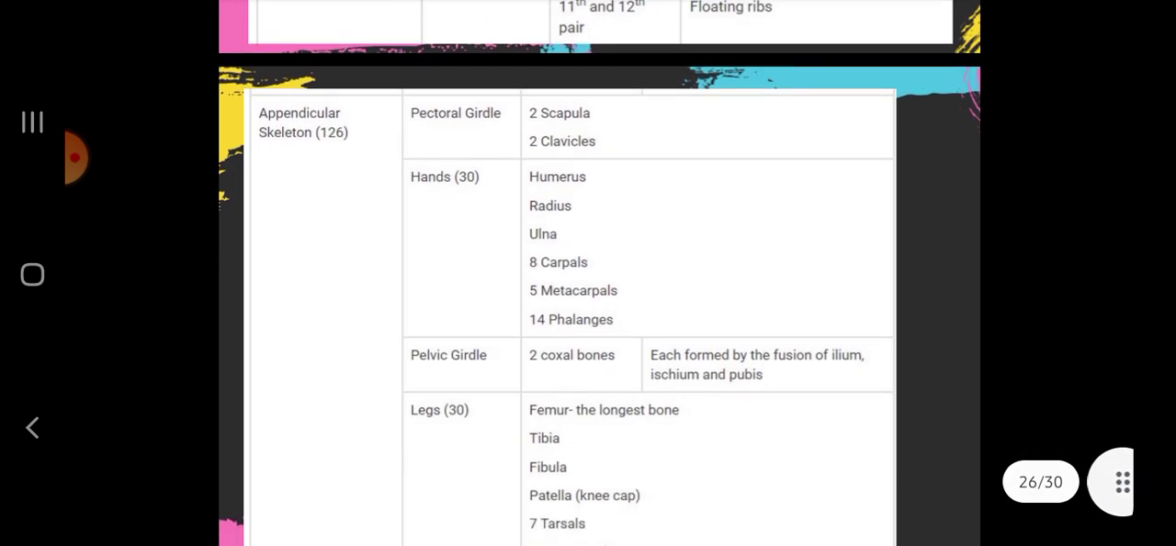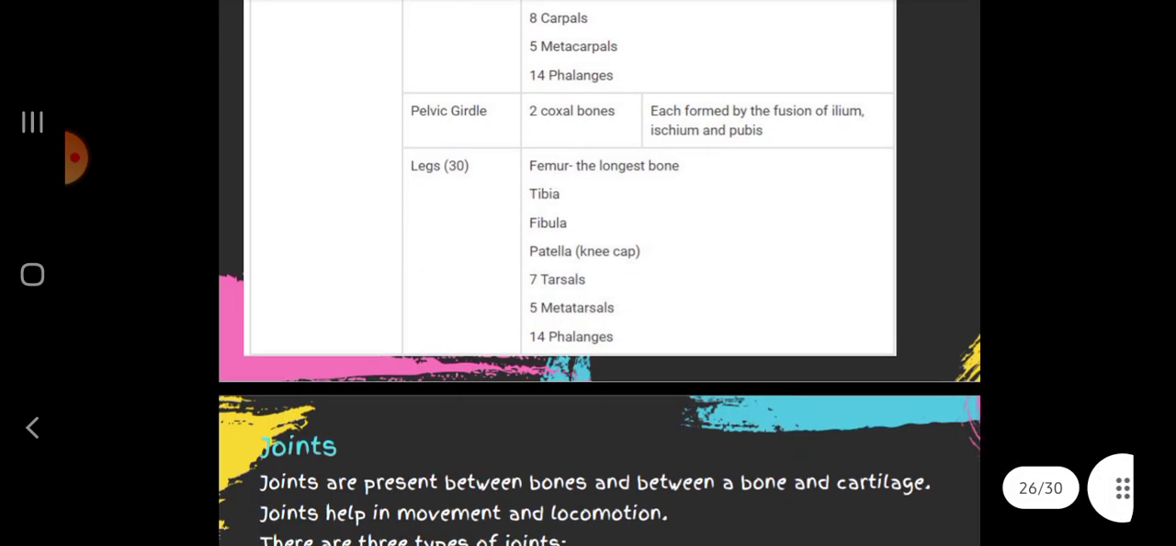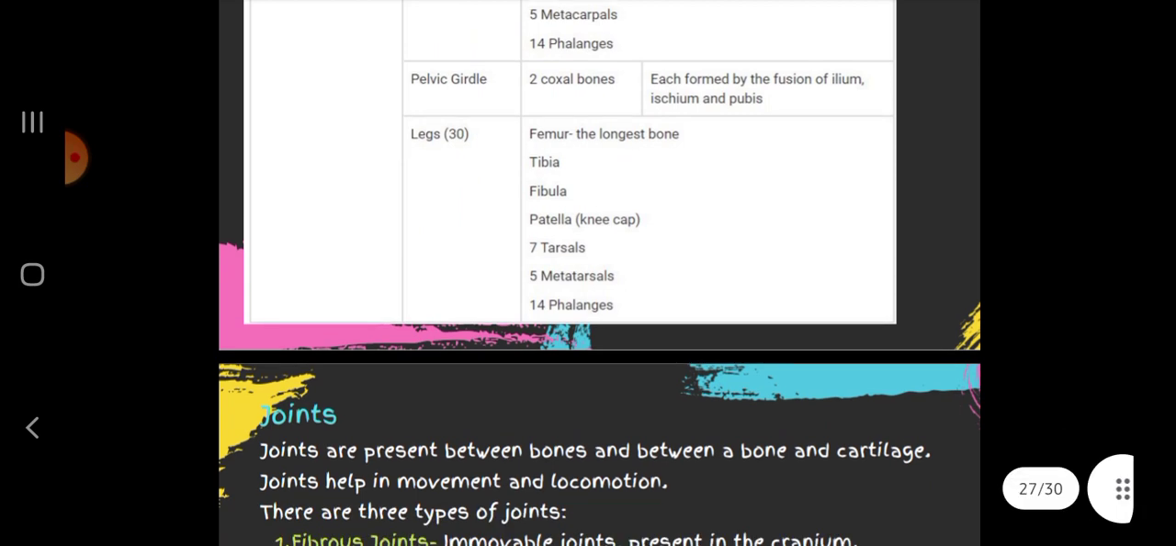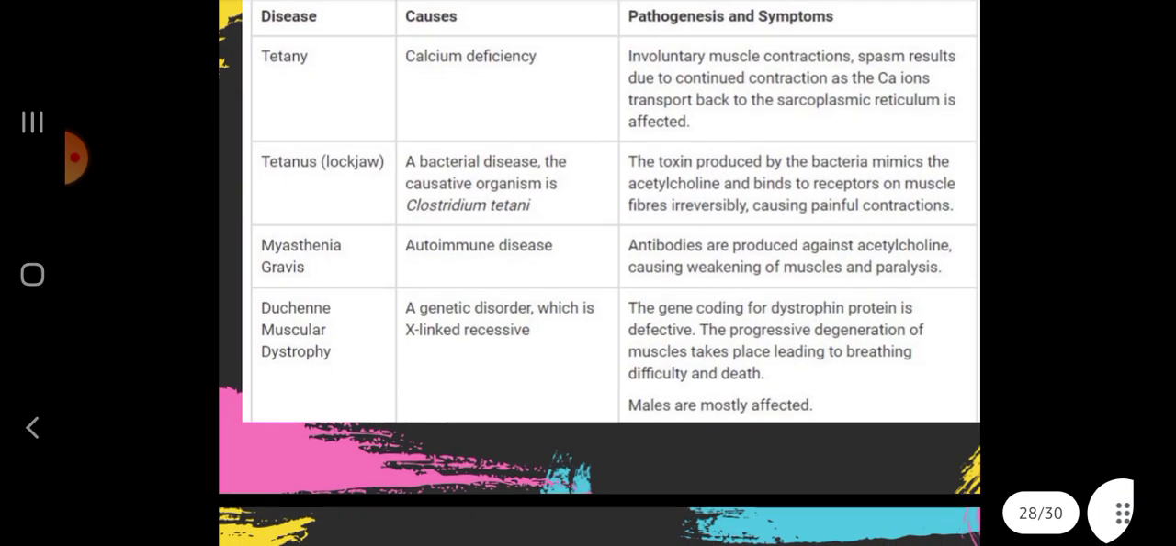Then in appendicular skeleton, pectoral girdle 2 scapulae, 2 clavicles. In hands 30: humerus, radius, ulna, 8 carpals, 5 metacarpals, 14 phalanges. Pelvic girdle 2 coxal bones. Legs 30: femur, tibia, fibula, patella, 7 tarsals, 5 metatarsals, 14 phalanges. Joints are present between bones and between a bone and a cartilage. There are 3 types of joints: fibrous, cartilaginous and synovial.